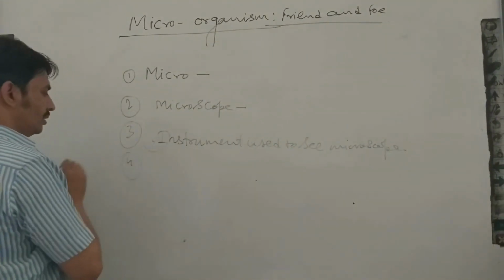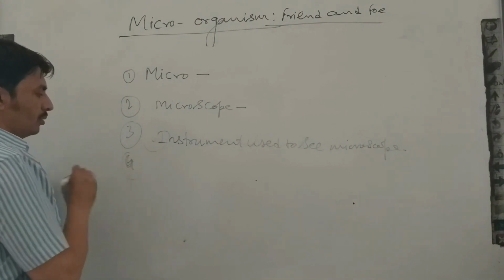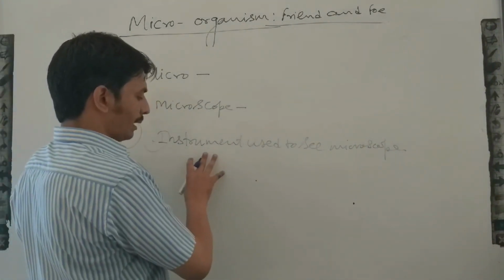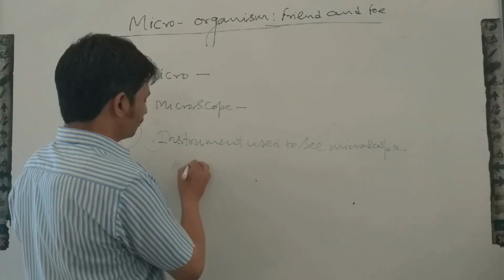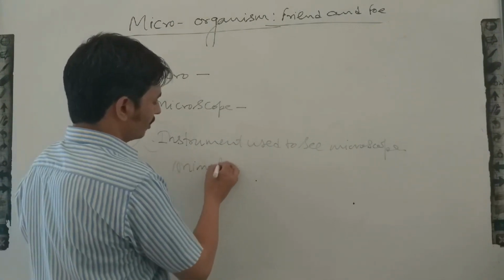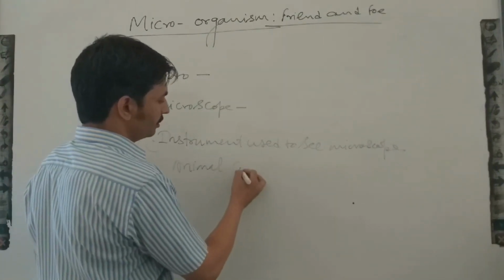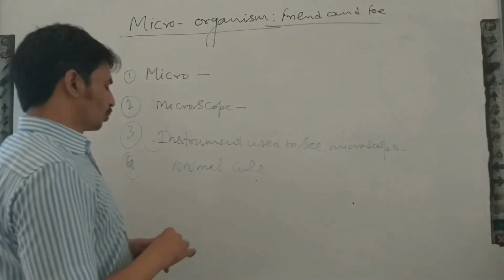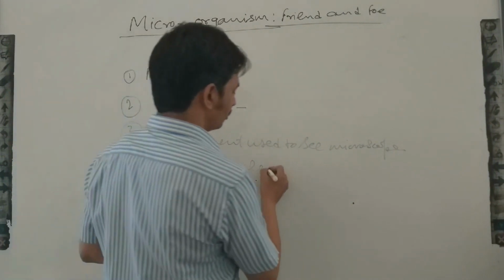Next, who gave the name animalcule to these microorganisms? Who gave the name bacteria to these animalcules?